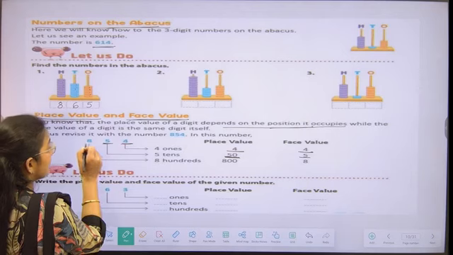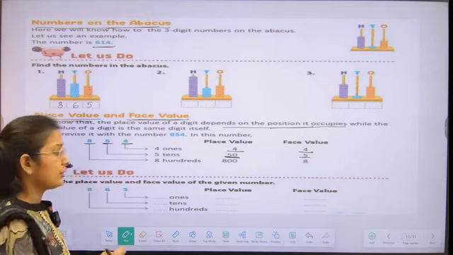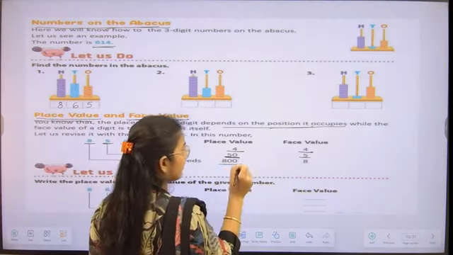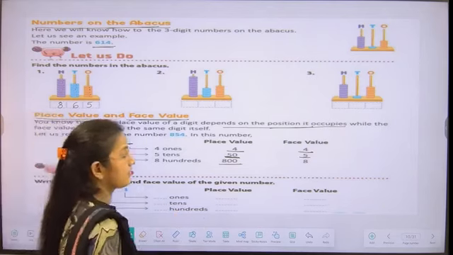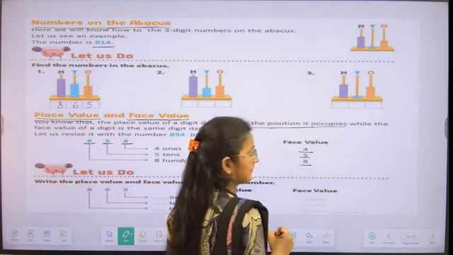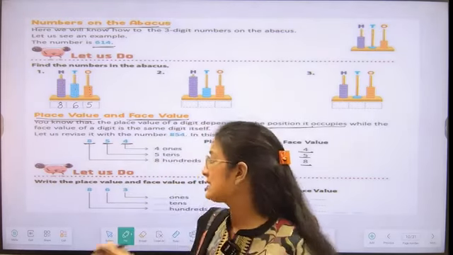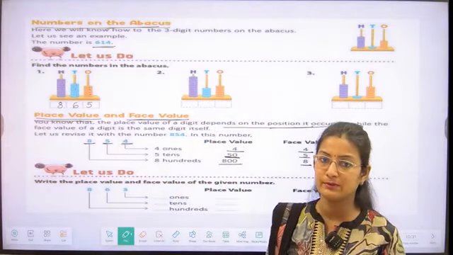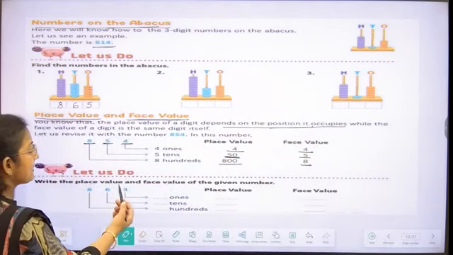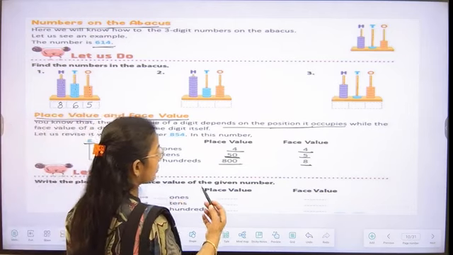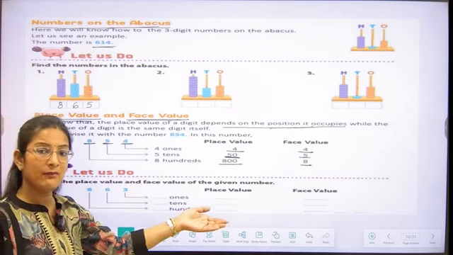Similarly, if I ask you the place value of 8, we can say that 8 is written at the hundreds place, so its place value is 800 and its face value is the number itself, 8. So is everyone understanding how we can find the place value and face value of a number? Let's do one activity based on that. We have to write the place values and face values of the given numbers.